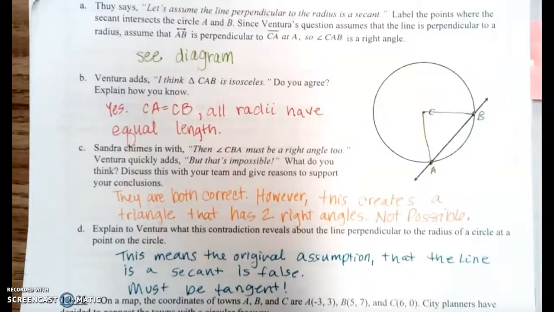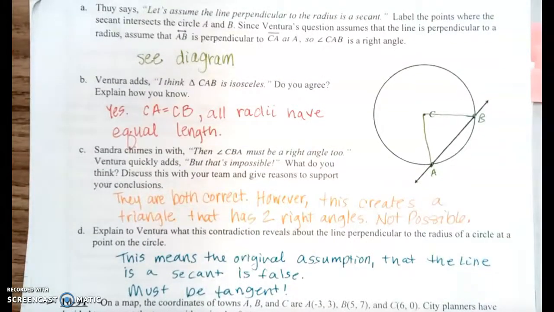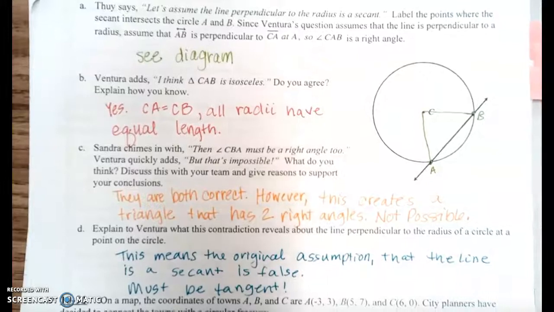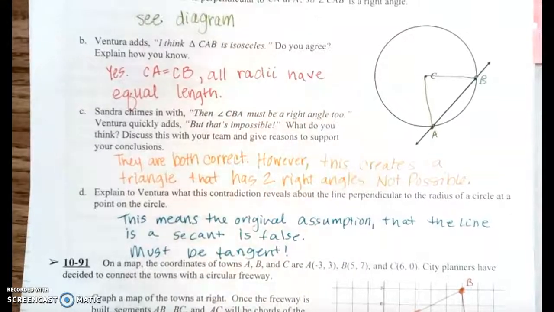Sandra chimes in with, then angle CBA must be a right angle too. Ventura quickly adds, but that's impossible. What do you think? Discuss this with your team and give reasons to support your conclusion. So they are both correct. However, this creates a triangle that has 2 right angles, which makes it an impossible triangle, because that would make your triangle more than 180 degrees.